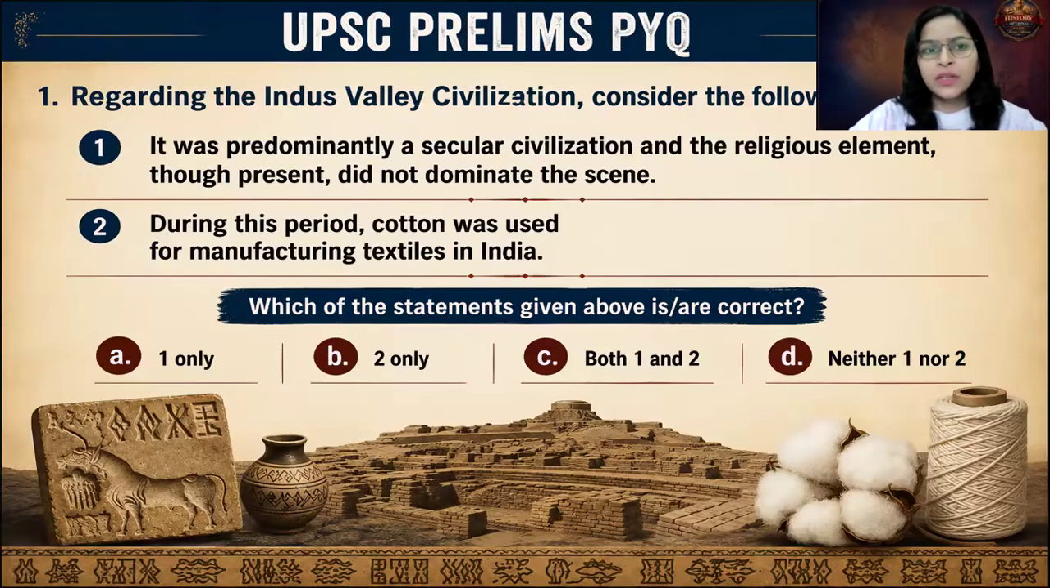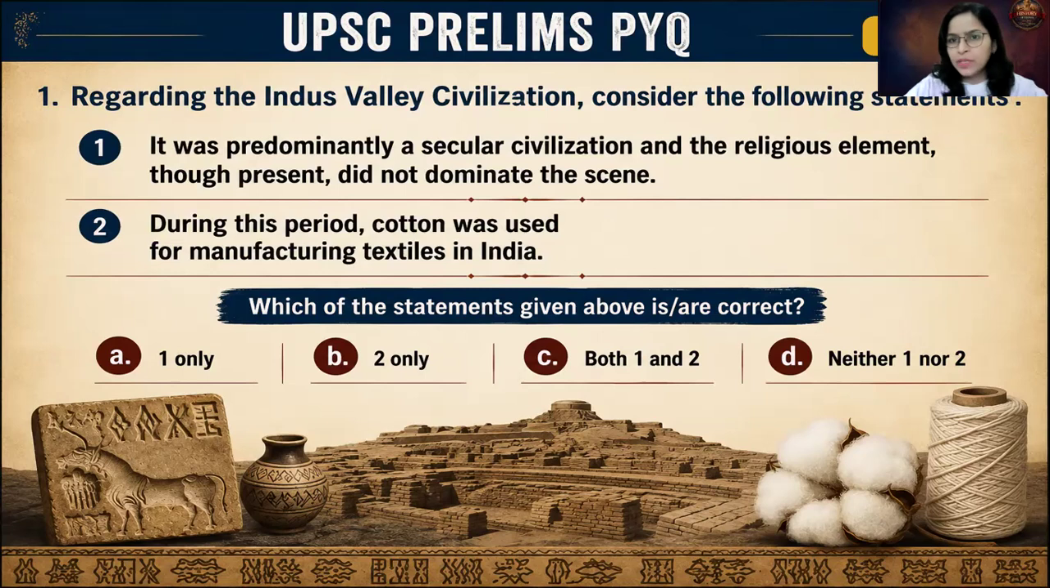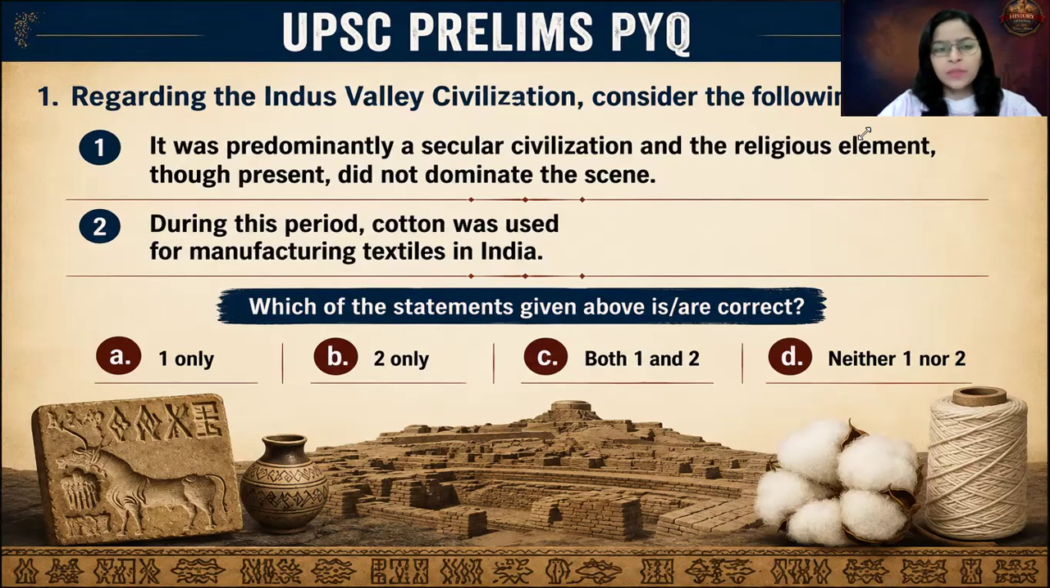So the very first PYQ is from the year 2011. In some areas, I have mentioned the year. So 2011, the MCQ is from. The first question is regarding the Indus Valley Civilization, consider the following statements. The very first statement is it was predominantly a secular civilization and the religious element, though present, did not dominate the scene. The second statement is during this period, cotton was used for manufacturing textiles in India. Which of the statements given above are correct?